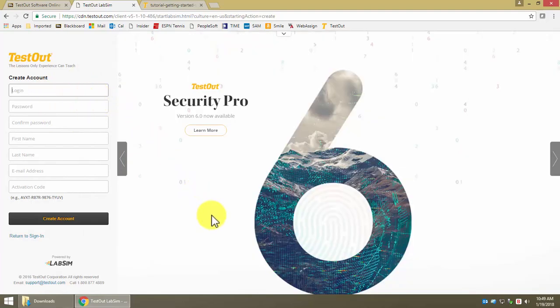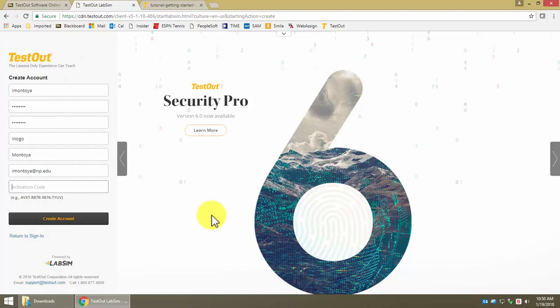So to create my account, I'm going to make up a username, Montoya, and I'm going to create a password, and then you have to confirm it to make sure that you remember it. You might want to write it down. Then give your first name and your last name. Give your NPC email address, since that will be unique in the system. Obviously this is being made up. These are fictitious things for testing purposes.